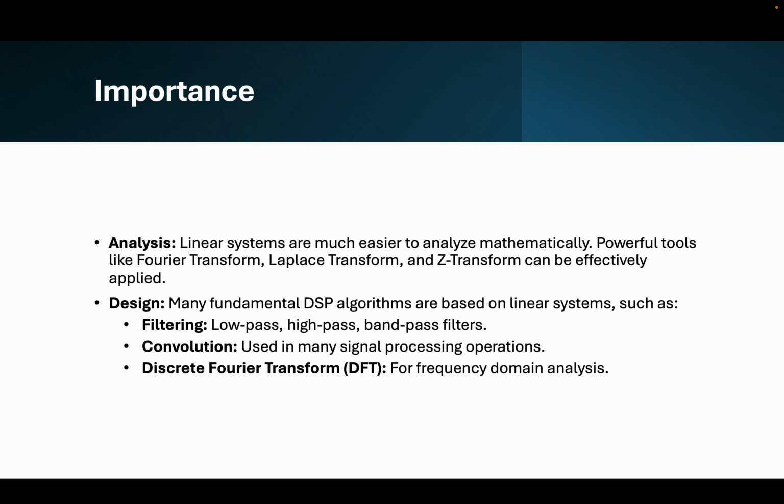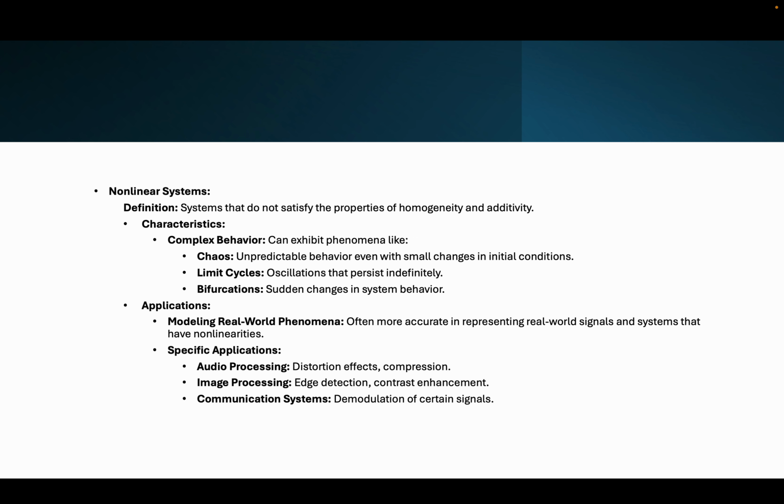Now, there are some properties for linear and non-linear systems also. Basically, the design of linear systems is easier than that of non-linear systems. An example of a linear system is that any filter can be a linear system. The response of a linear system can be easily calculated using convolution, and the analysis of the system can be easily done with the discrete Fourier transform. Similarly, we have some properties for non-linear systems also.